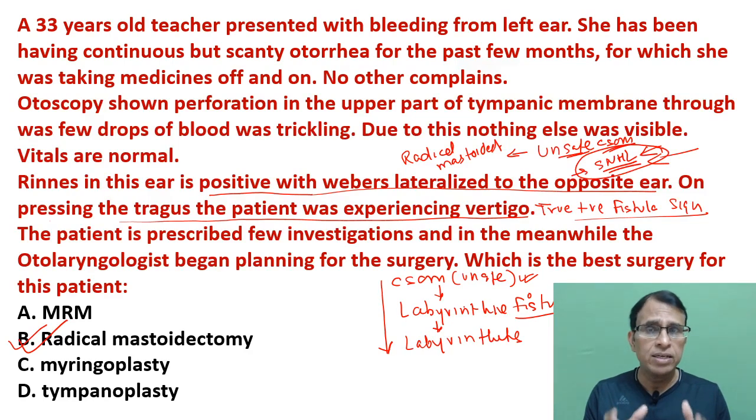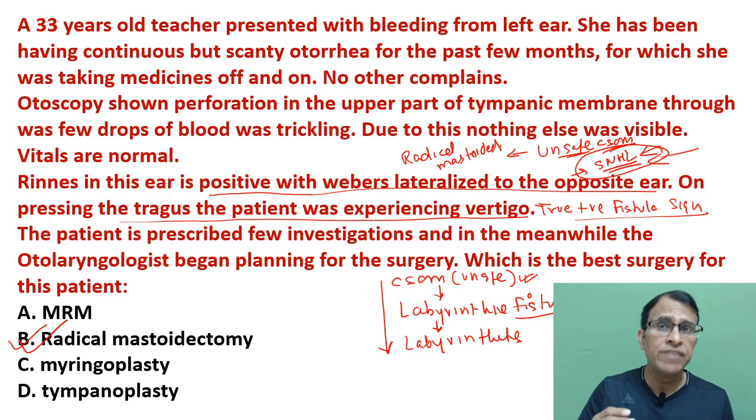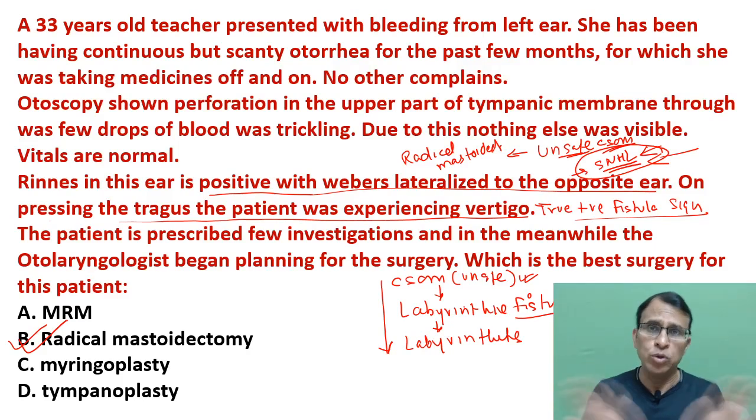But the problem with radical mastoidectomy is that the hearing of the patient after the surgery is not very good, it's not satisfactory. And so the patient is never happy with the outcome of the surgery. That's why we modify this surgery. We in fact compromise in this surgery, and we do what is called modified radical mastoidectomy in these patients usually, so that the disease gets removed and we try to preserve the hearing also. So the patient has both removal of disease and some hearing preservation, so the patient is satisfied post surgery.